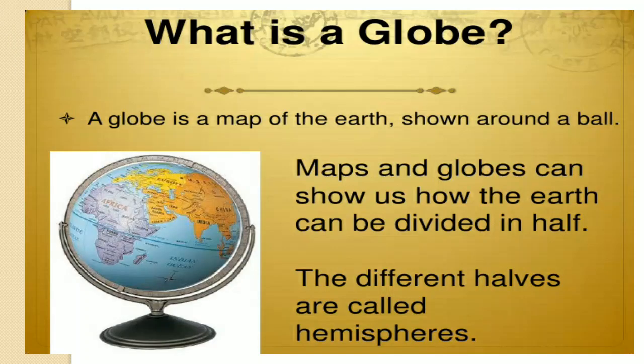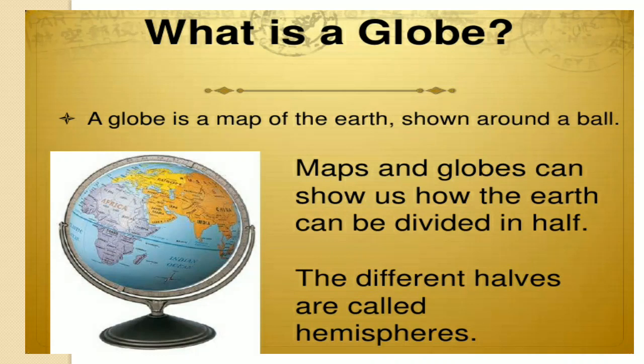Okay, now next, what is a globe? Here we can see the photograph of a globe. A globe is a small map of the Earth shown on a ball. We can see the globe looks like a ball. Maps and globes can show us how the Earth can be divided in half. The different halves are called hemispheres.